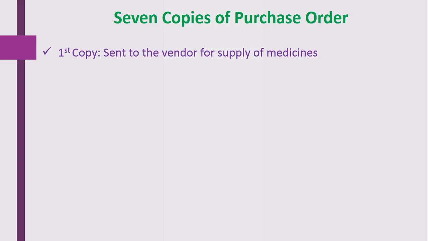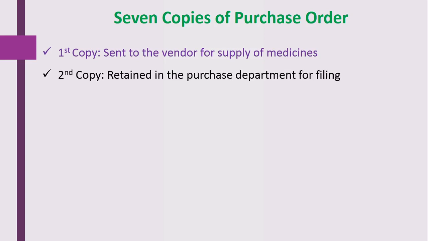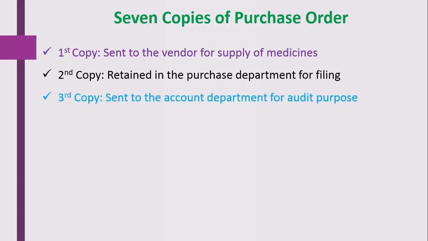The second copy is retained in the purchase department, where the purchase order is generated, for filing purposes. The third copy of the purchase order is sent to the account department for audit purposes. Whenever the audit is carried out, this copy will be helpful to the account department.